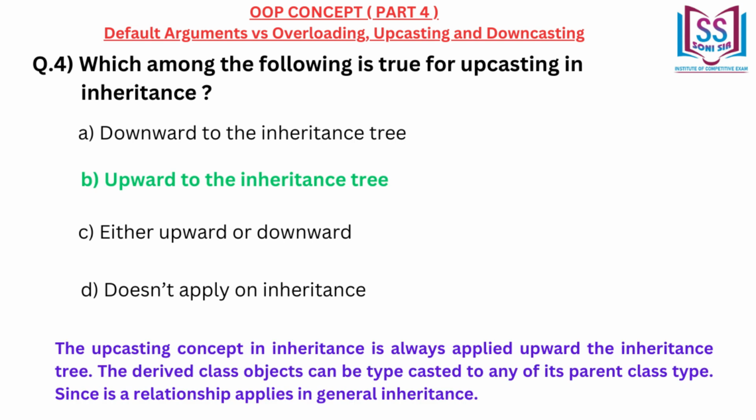The upcasting concept in inheritance is always applied upward the inheritance tree. The derived class objects can be typecasted to any of its parent class type. Since is-a relationship applies in general inheritance.